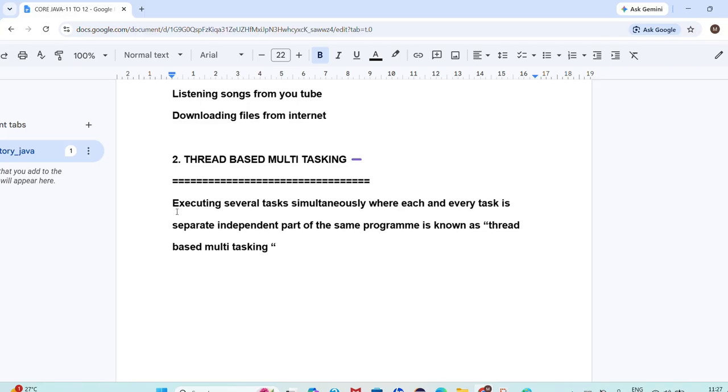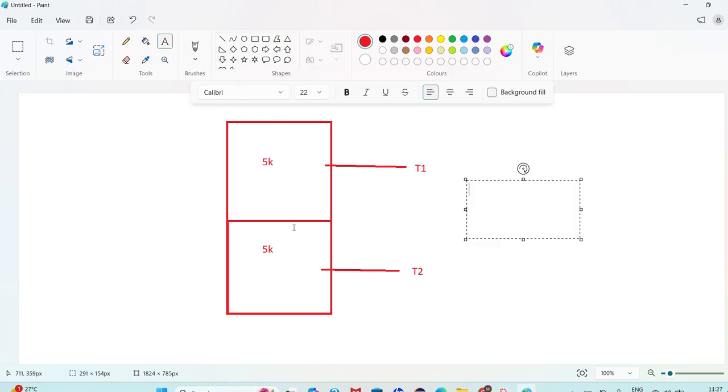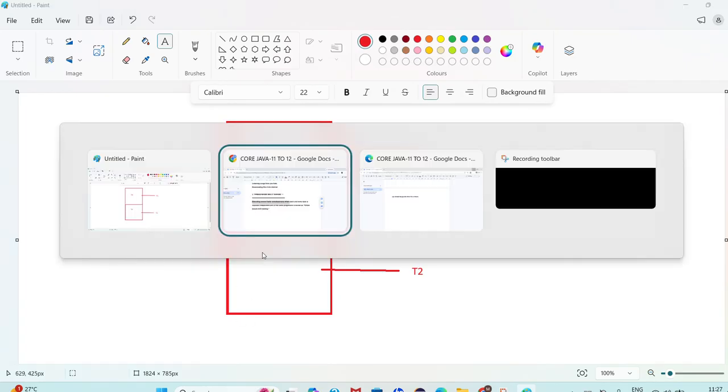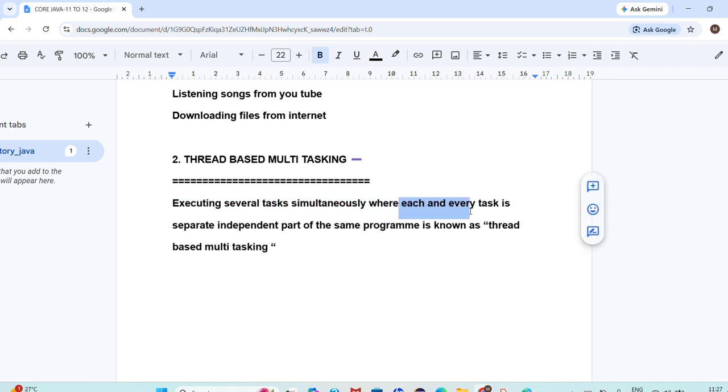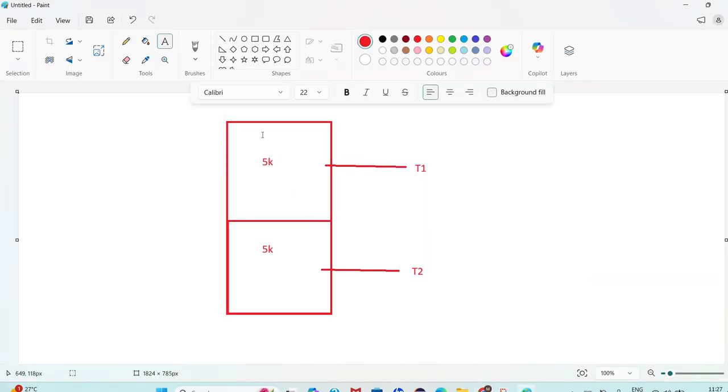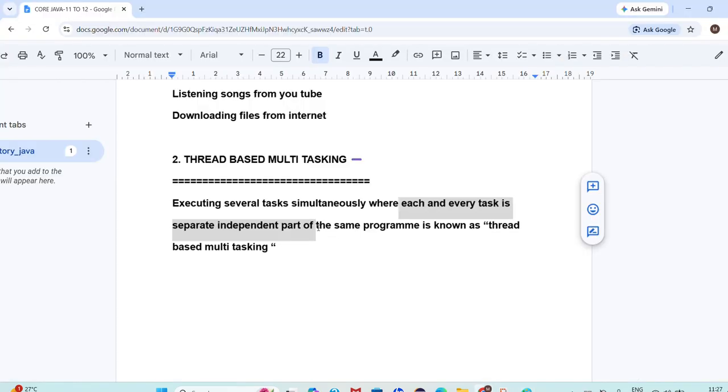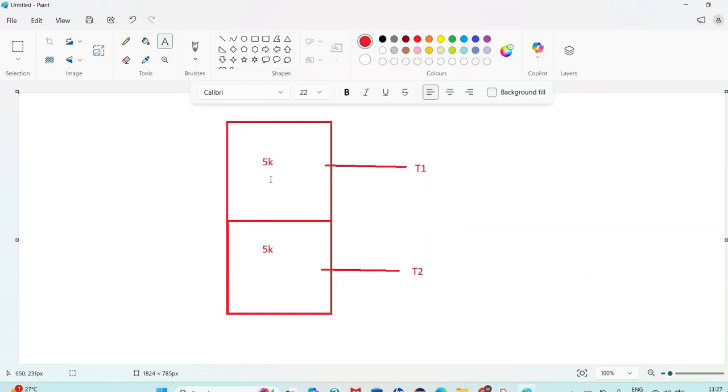First, observe the definition here: executing several tasks simultaneously. Yes, we are executing several tasks simultaneously. What are the two tasks now? The first 5,000 lines task and the second 5,000 lines task. Executing several tasks simultaneously, where each and every task is a separate independent part. This is one separate independent part, and this is also one separate independent part of the same program. Both are in the same program, right? This is nothing but thread-based multitasking.